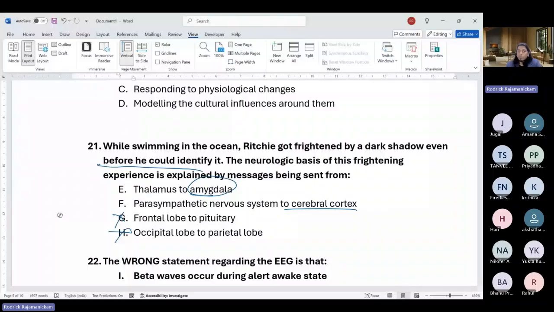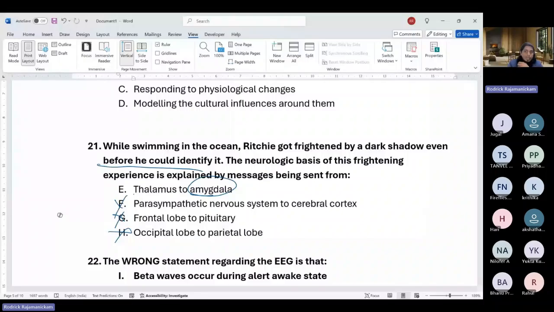So we do not talk about it in terms of emotional alone, even though some aspects of emotions are stored as memories in terms of temporal lobes and areas surrounding the hippocampus. So it will not be involved in a threatening situation. It will be most likely amygdala, particularly thalamus to amygdala.